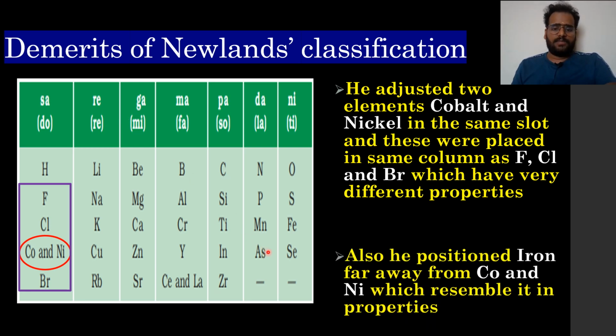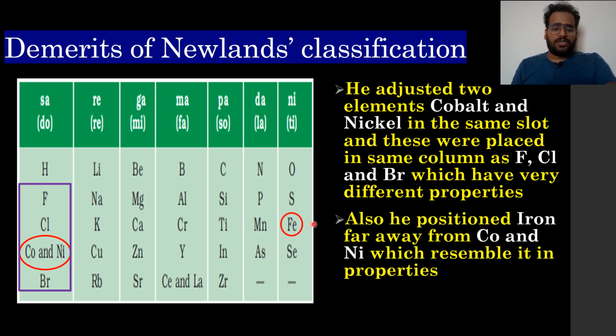Not only this, if you check, he positioned iron here, which resembles cobalt and nickel in properties. He placed it far away from them. So this is one more demerit of Newland's classification.